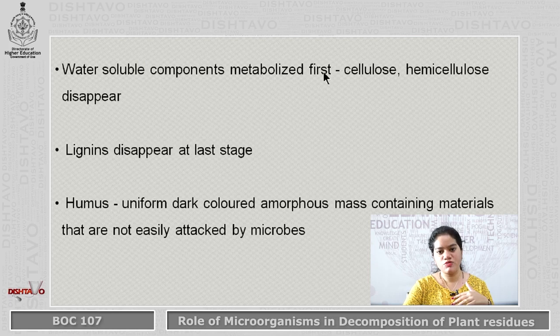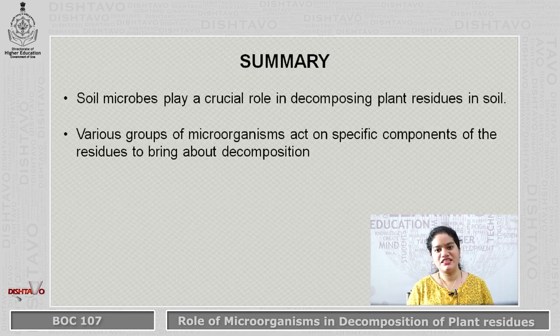Then the water soluble components are always metabolized first, then the cellulose and hemicellulose disappear, and lignin is very difficult to decompose, therefore it disappears at the last stage. Then we have the humus left, which is the uniform dark colored amorphous mass containing materials that are not easily attacked by the microbes. So students, in this module you all have learned that soil microbes play a crucial role in decomposing plant residue in the soil.